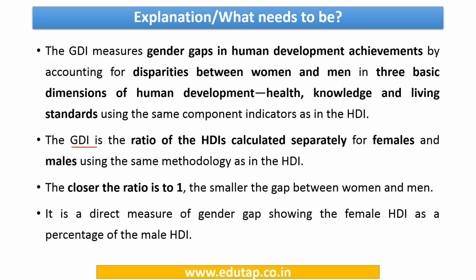So automatically it is implicit that if the ratio is closer to 1, that is if the ratio of HDI of female divided by HDI of male is equal to 1, that means the disparity or the gap is less. There is equal development that is taking place in each of the dimensions that we have selected. But if the ratio is closer to 0, that means there is wider disparity between females and males.